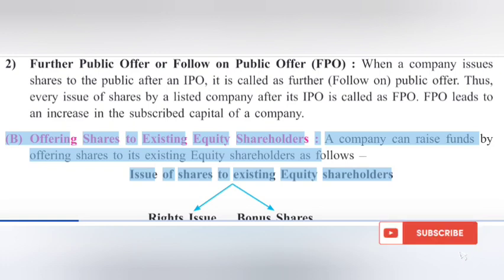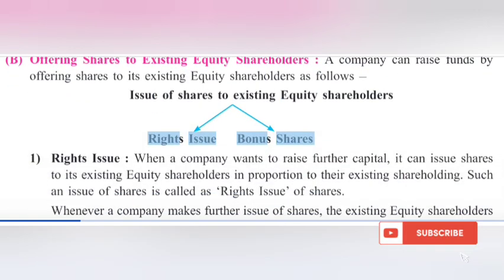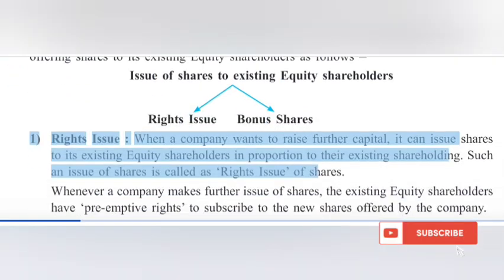Offering shares to existing equity shareholders. A company can raise funds by offering shares to its existing equity shareholders as follows. Issue of shares to existing equity shareholders: rights issue, bonus shares. 1. Rights issue. When a company wants to raise further capital, it can issue shares to its existing equity shareholders in proportion to their existing shareholding. Such an issue of shares is called as rights issue of shares.